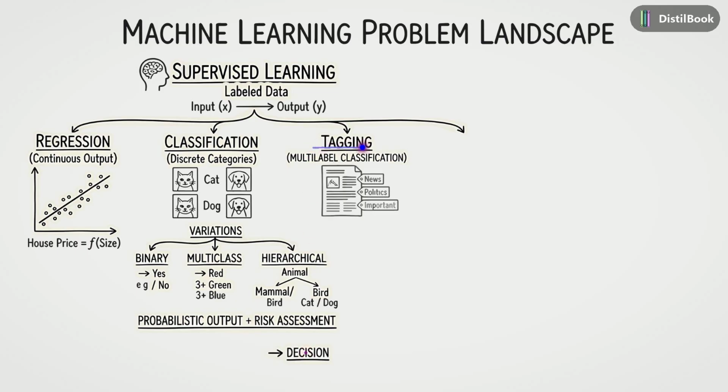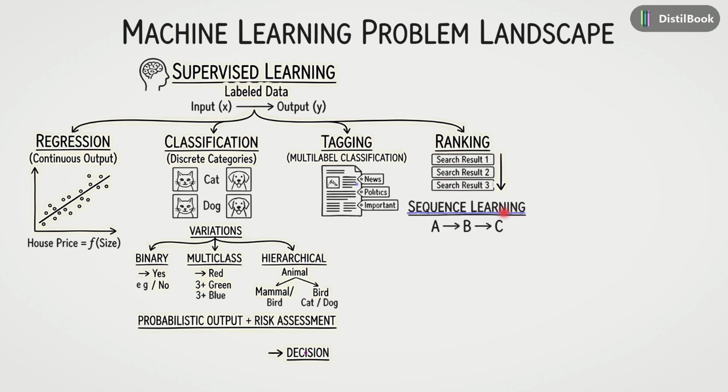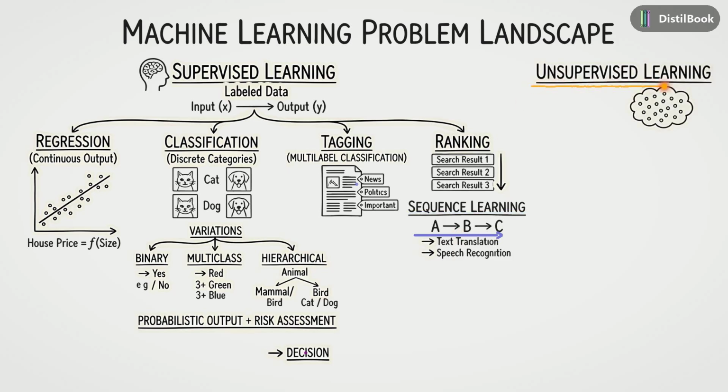We will cover tagging, also known as multi-label classification, where a single item can belong to multiple categories simultaneously. We will then discuss problems involving ranking, such as organizing web search results or personalized recommendations. Finally, we will investigate sequence learning, which is essential for handling data where the order matters, such as in text translation or speech recognition. After covering supervised methods, our focus will shift to unsupervised learning.